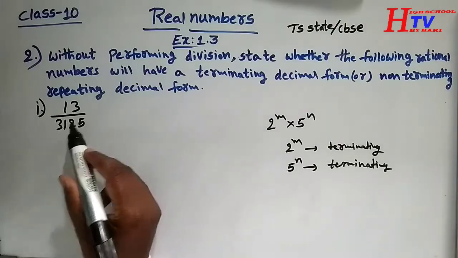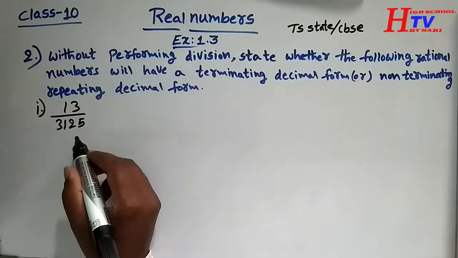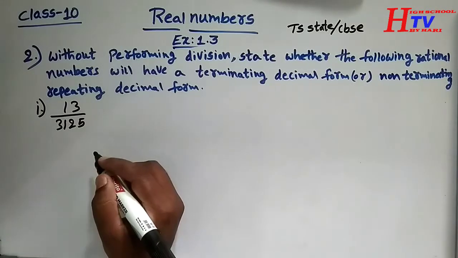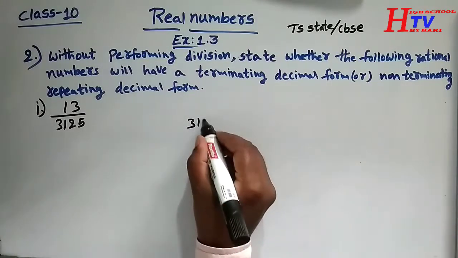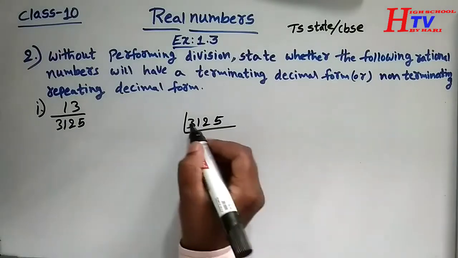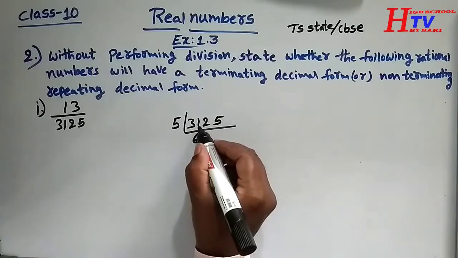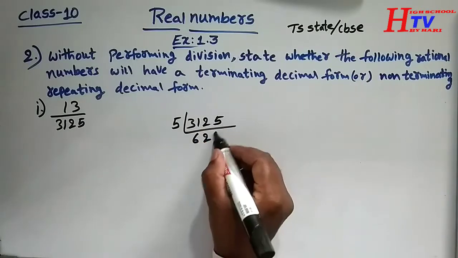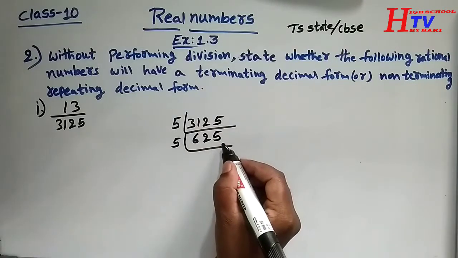Here is the first question: 13 by 3125. First we have to find the prime factorization of the denominator, 3125, by the division method. The last digit is 5, so it is divisible by 5. 5 6s are 30, remaining 1 2. 5 2s are 10, remaining 2 5. 5 5s are 25. It also has last digit 5.